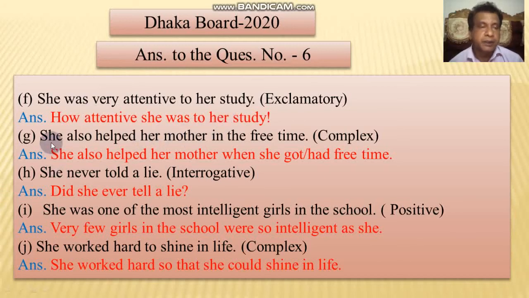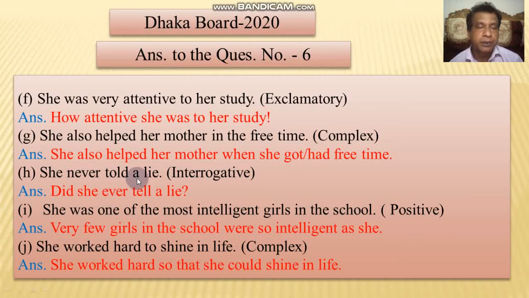Number G: She also helped her mother in the free time. Complex sentence. Time. For time, we should use when. She also helped her mother when she got or had free time. This is past tense, past form. Have, get, past form: got, had.